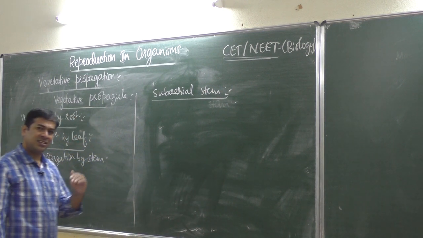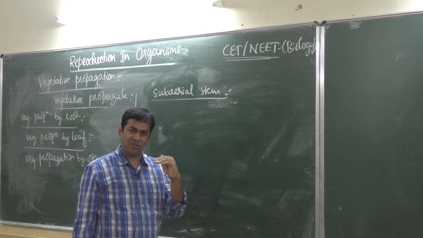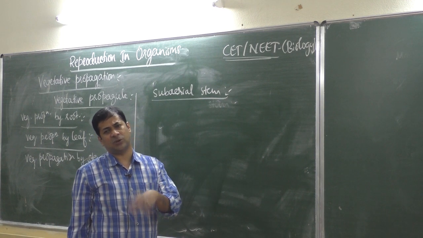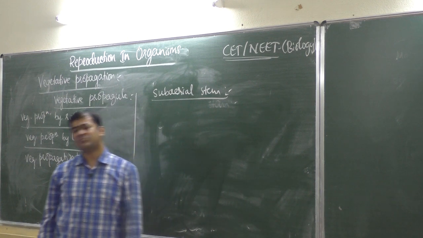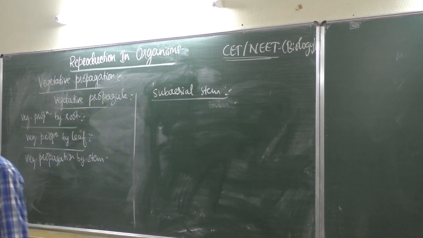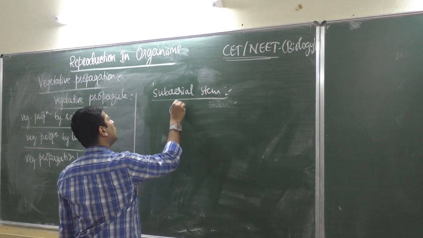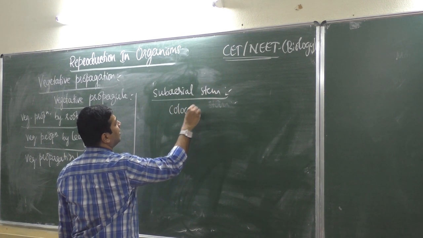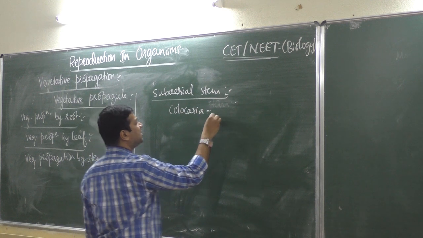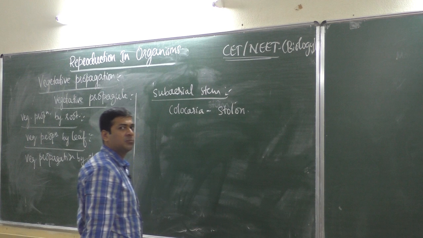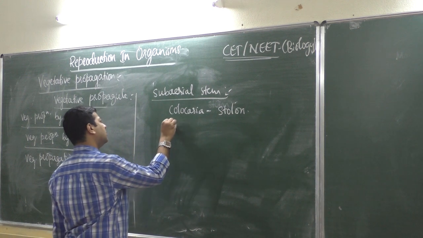Sub means just above or just below, just exposed to air. Some parts will be in soil, some parts will be exposed to air. Which is that part, that subaerial stem that we should see? That is colocasia. Its modification is called stolon.